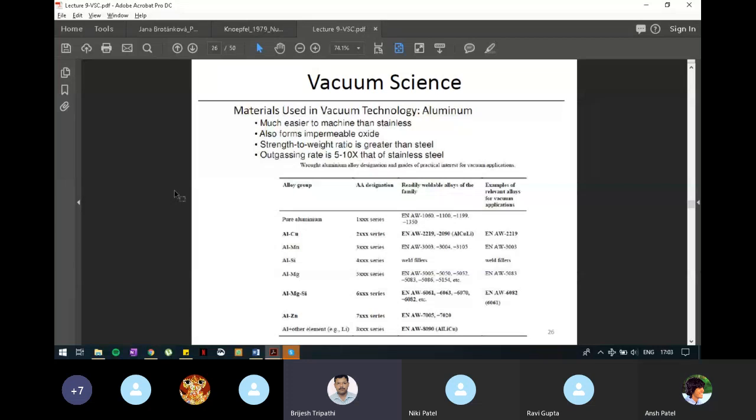In this one, about aluminium, similar information is given for aluminium and its alloys. You already know the advantages of aluminium. It is much easier to machine. It can also form impermeable oxide. One disadvantage is its outgassing rate is higher. You can compare different types of aluminium alloys with respect to their strength, and you can decide which aluminium should be used for which purpose or application. Next slide.